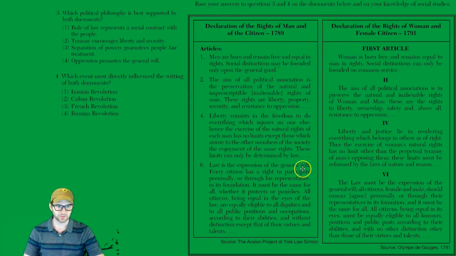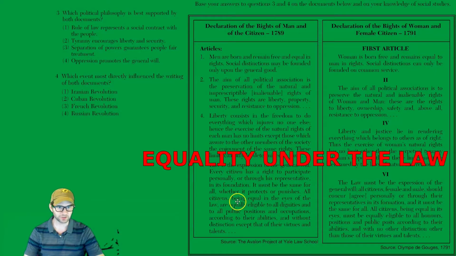Law is the expression of the general will. Every citizen has a right to participate personally or through his representative in its foundation. That's democracy, right? General will, majority rule, participate personally or through an elected representative. That's democracy. It must be the same for all, whether it protects or punishes. All citizens being equal in the eyes of the law are equally eligible to all dignities and to all public positions, occupations. Every citizen is equal under the law. See, it's indeterminate whether they're talking about men or women there.